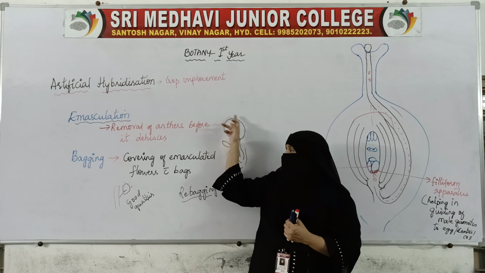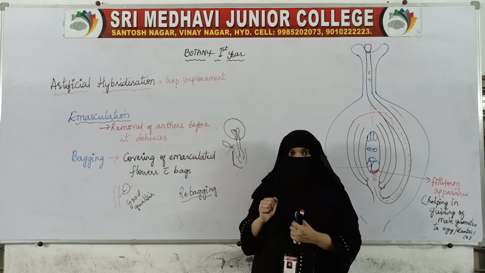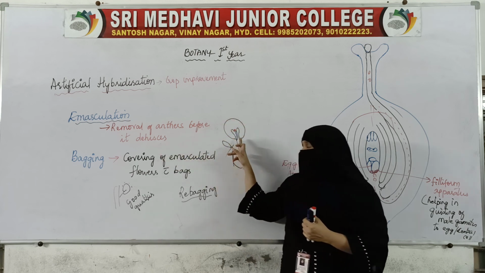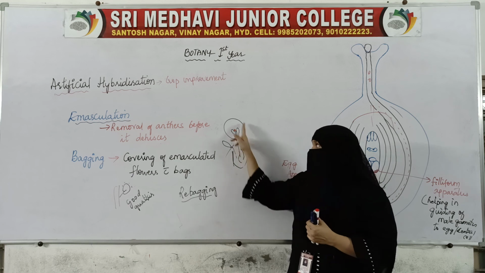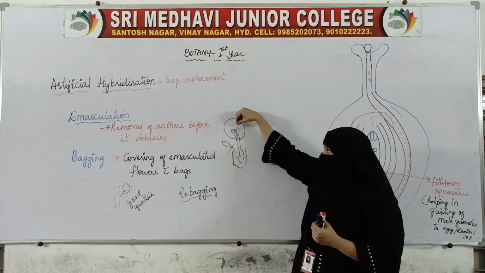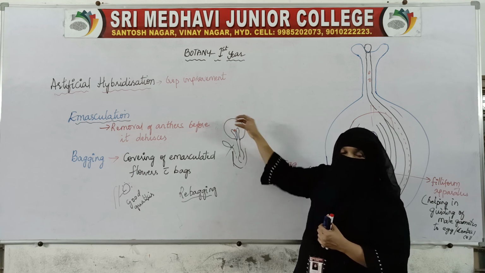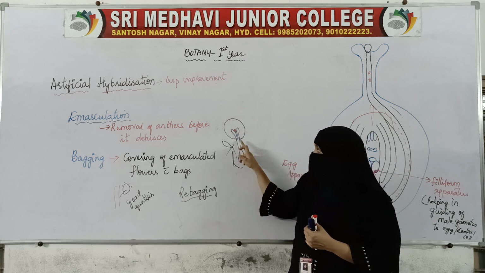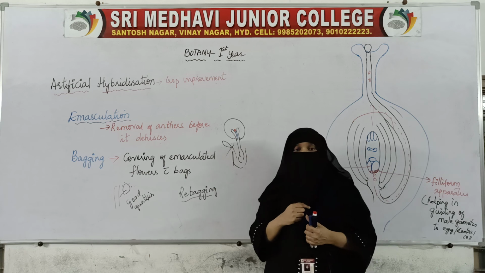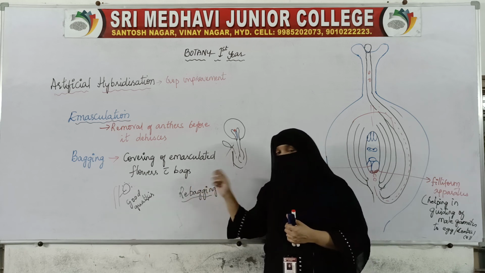Covering the stigma with the bag is the bagging technique. Then when the stigma is mature enough, they remove the bag and dust the desired pollen on the stigma. The stigma receives this pollen, then they again cover the stigma with the bag, that is rebagging.